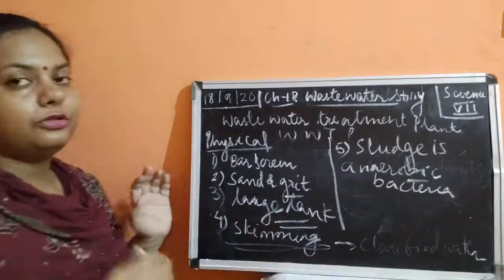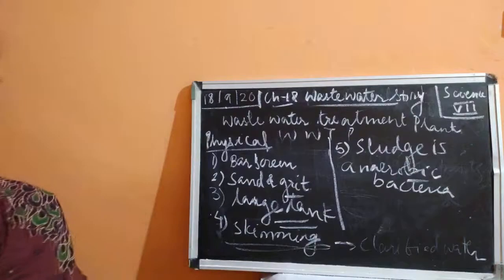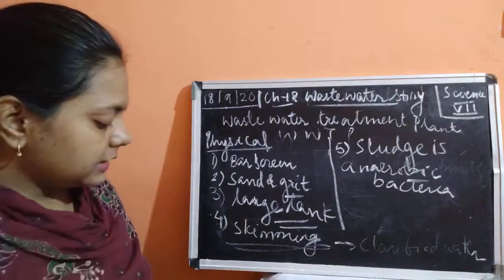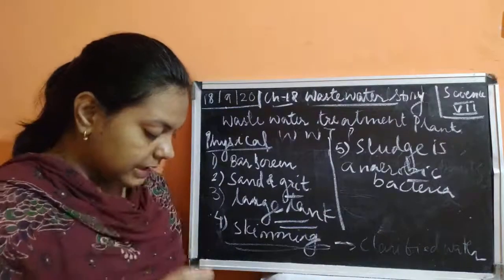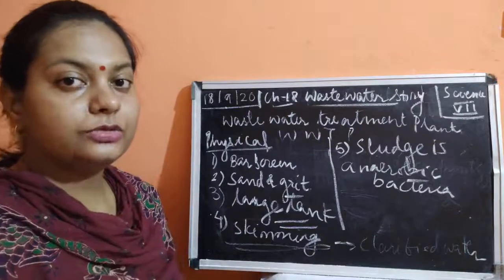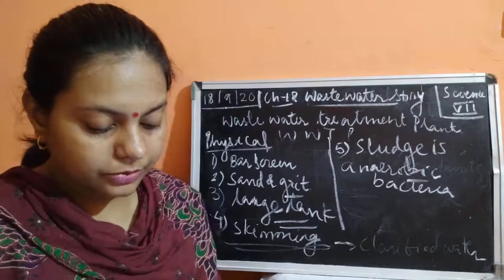Okay, this is allowed to react with anaerobic bacteria. It is left there in the anaerobic condition where no oxygen is being added to this sludge. Now this sludge is eaten up by the anaerobic bacteria. It is left in the large tank where anaerobic bacteria are going to be active and they are going to eat up the sludge and produce the biogas.